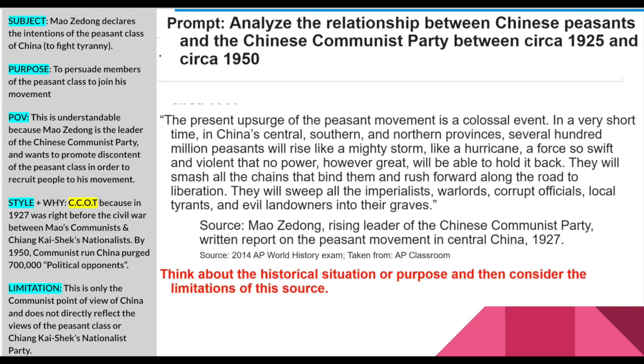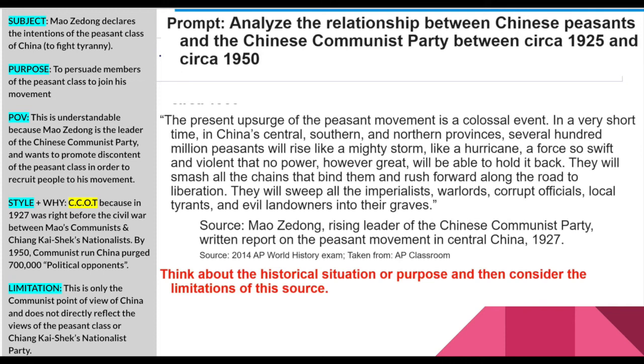Well, this is change and continuity over time because this document fits. Look, it's 1927, two years after 1925. So this is at the beginning. Your two paragraphs would be what's going on at the beginning of the Chinese Communist Revolution and what's going on toward the end of it, but they give you 1950. So 1950 is when he first takes over. So it's like what went on before that to the point where he takes over. Well, what was going on before that?